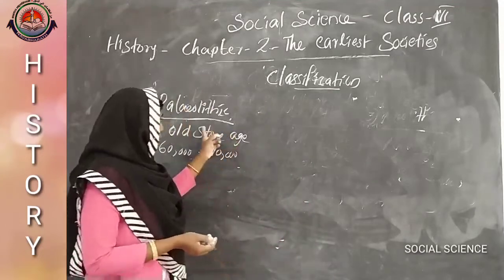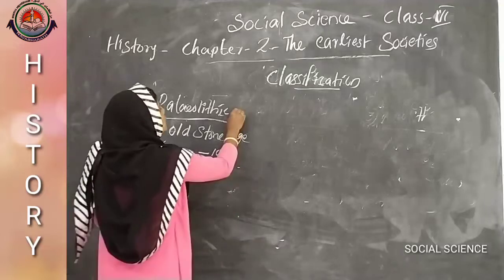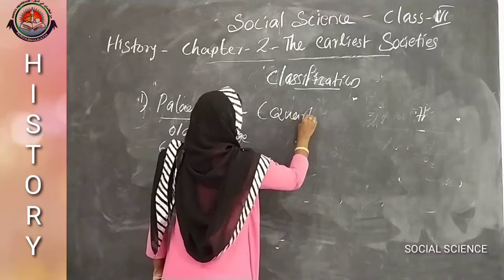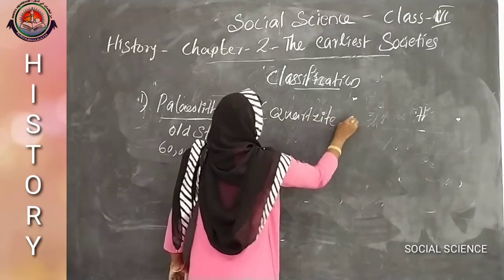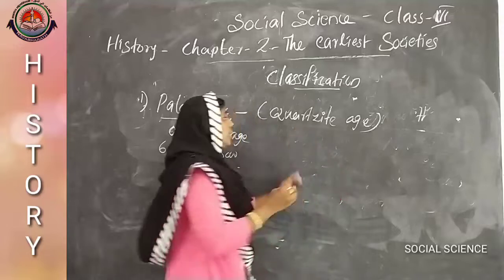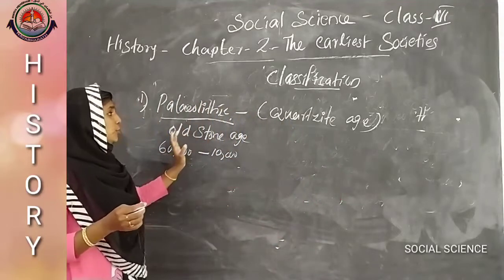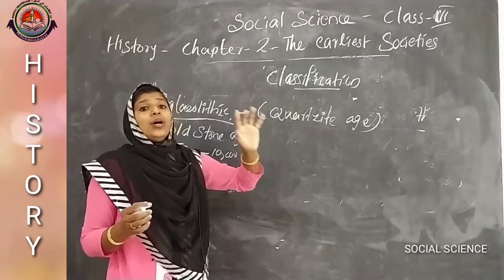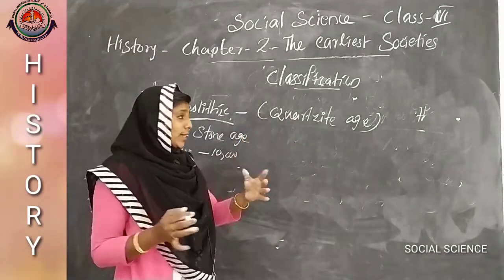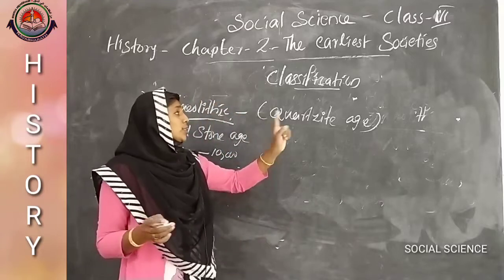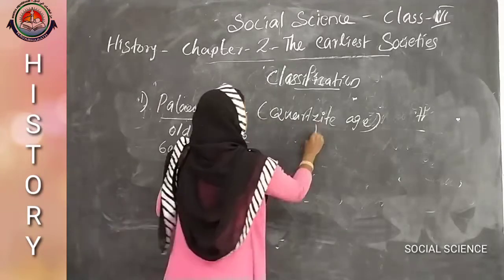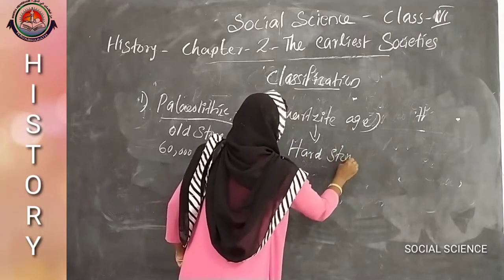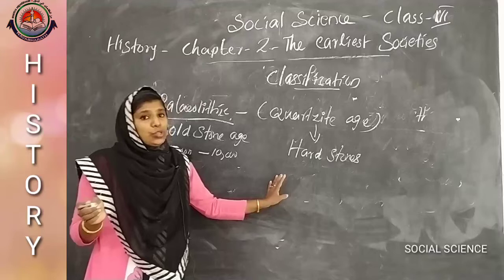This Paleolithic age is also called the Quartzite age, because during that age people used hard stones, that means quartzites, for making tools and weapons.